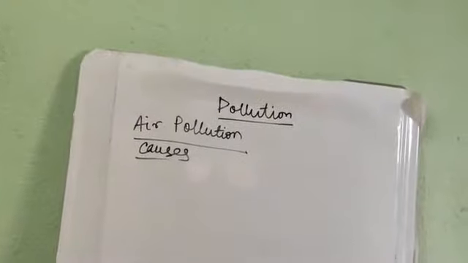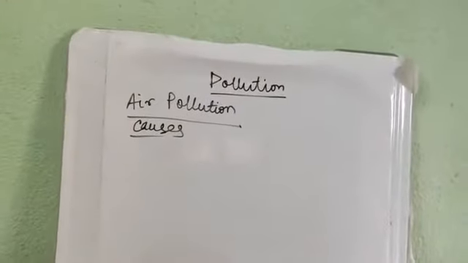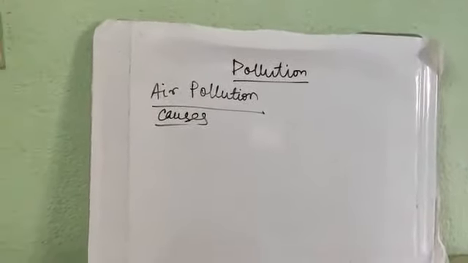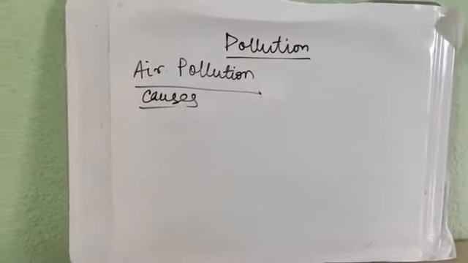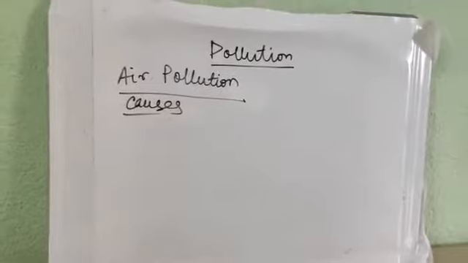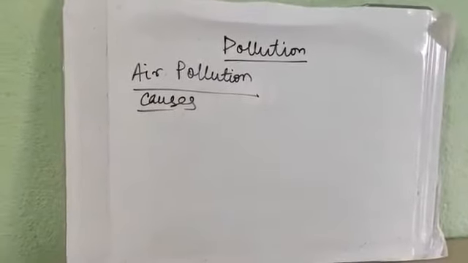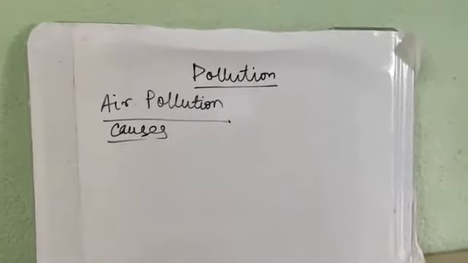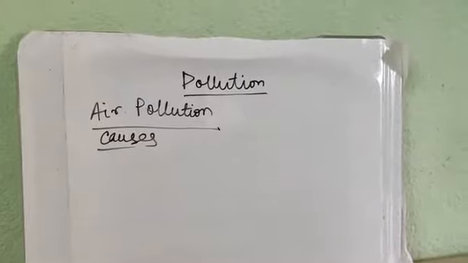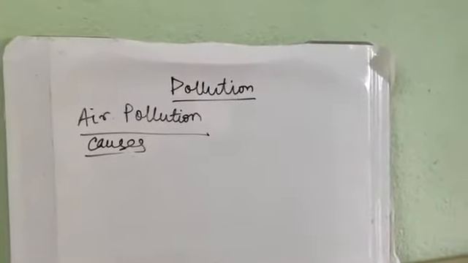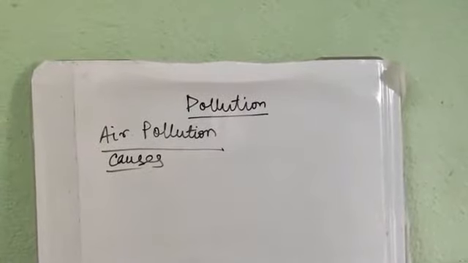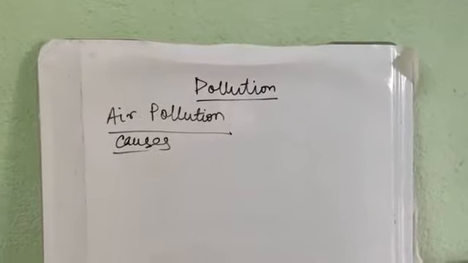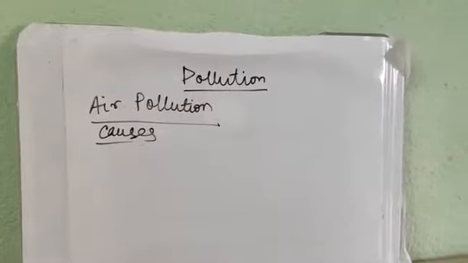So what are the other causes of air pollution? The next is CO2. We know that CO2 is being formed from burning of fuels, burning procedures in the industries, from the chimneys and the smoke. So from these things the CO2 is being released and it is having very adverse effects.